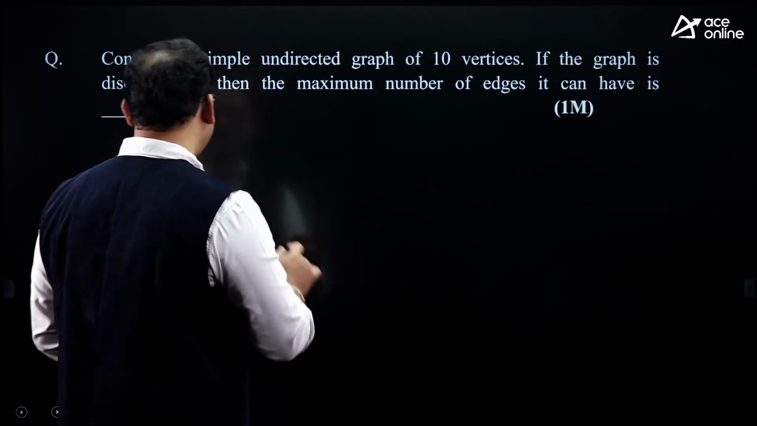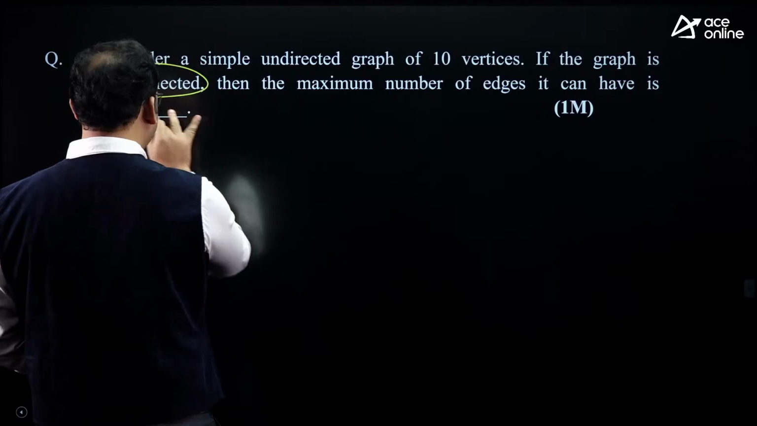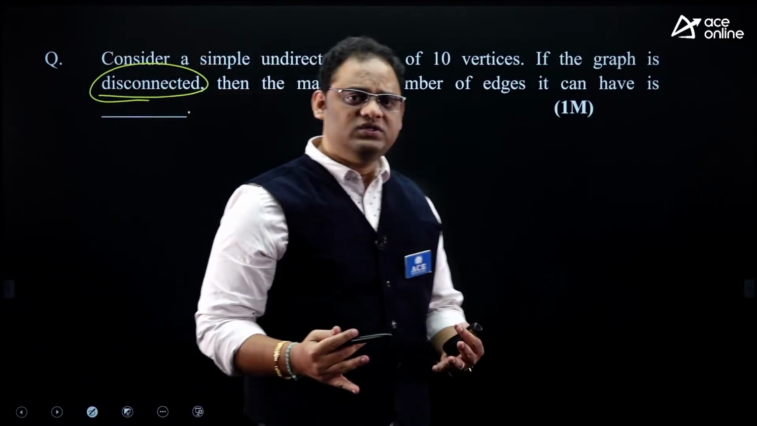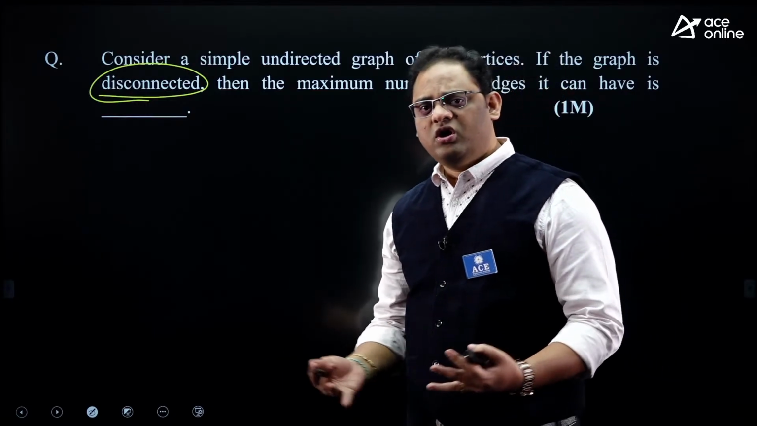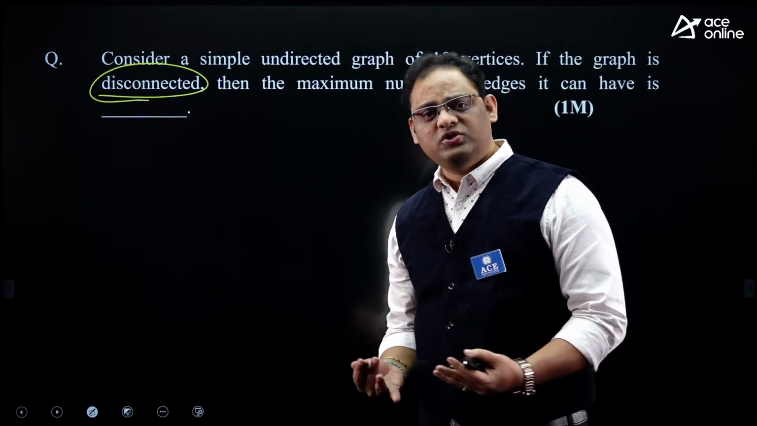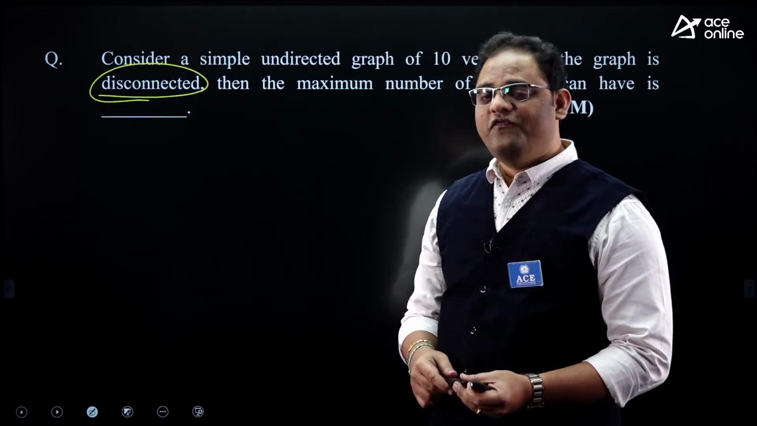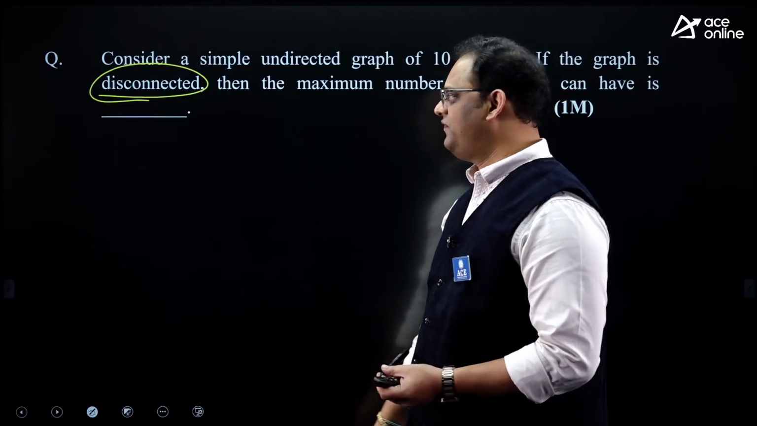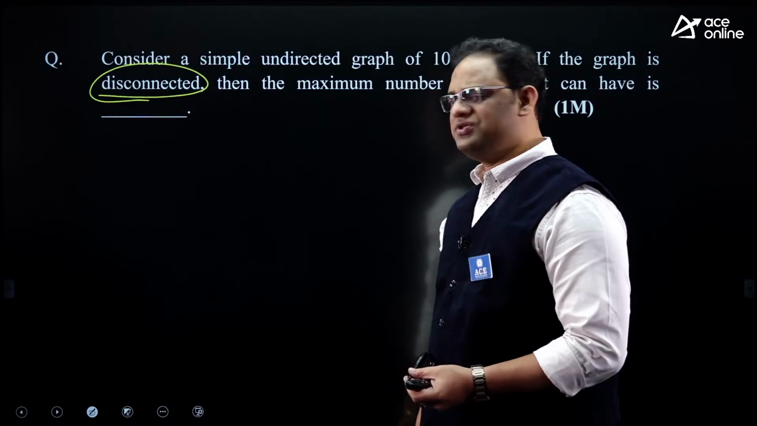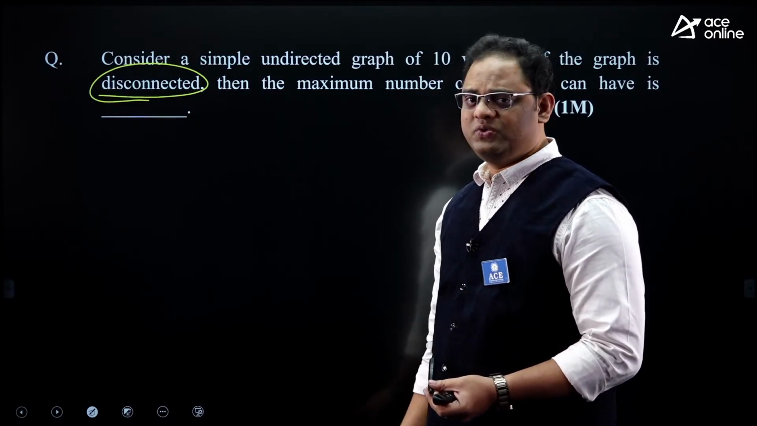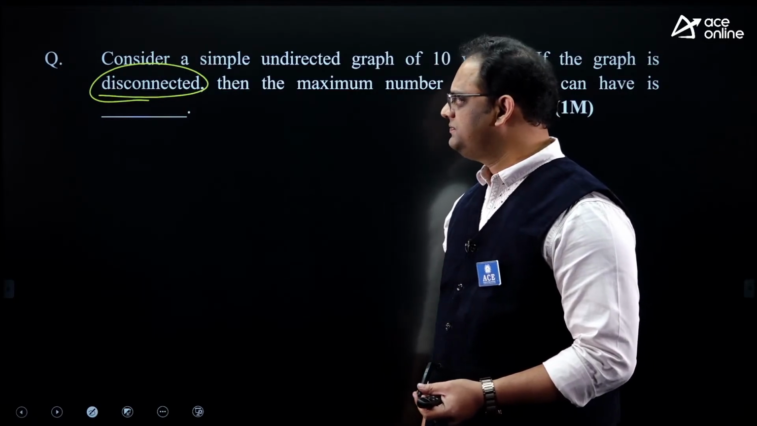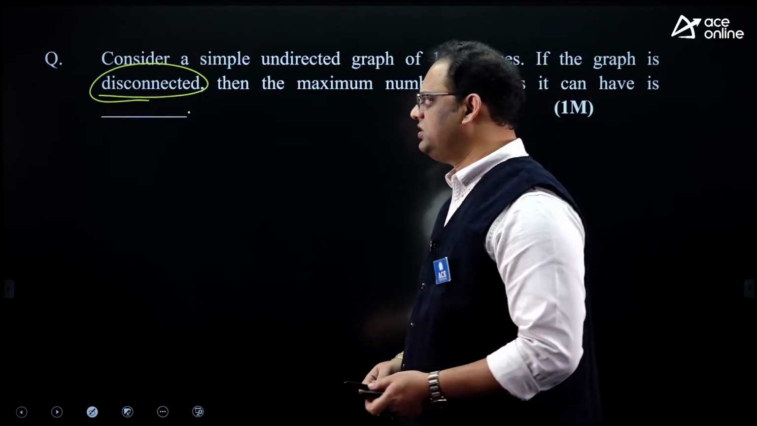If the graph is disconnected, then the graph can be disconnected with 3 components, 4 components, or 5 components, or the disconnected graph can have 2 components, right? We need to find where we can get the maximum number of edges. So we can solve the question like E is less than or equal to (n minus k) into (n minus k plus 1) by 2. Yeah, it's a standard question.